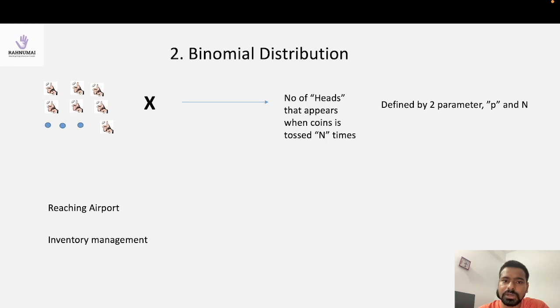It is very important whether all the 1,000 people are going to buy or not, because each customer is like a coin toss: whether he or she will buy the stuff or not. Every customer is a coin toss, and there are 1,000, so the coin is being tossed 1,000 times. I am interested in knowing how many customers will buy the stuff. So I have given you 2 real life examples of the binomial distribution. Let's come to the next one.